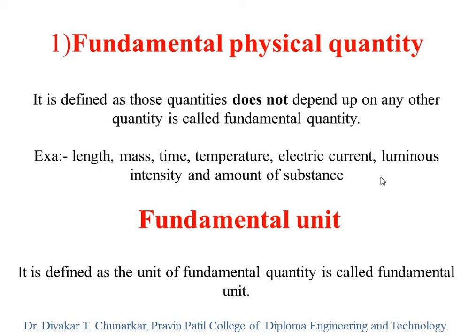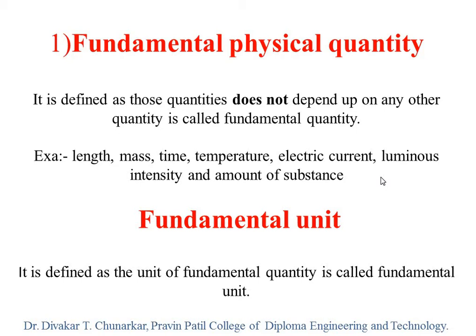And therefore our definition: those quantities, like length, that do not depend on any other quantity are called fundamental physical quantities, or simply fundamental quantities. For example, length. Length is a fundamental quantity and the unit of length is meter or centimeter.